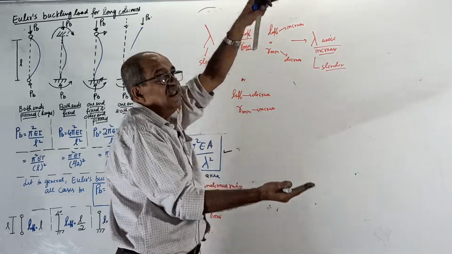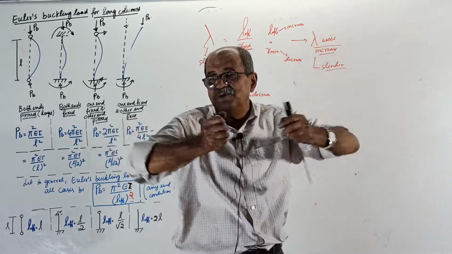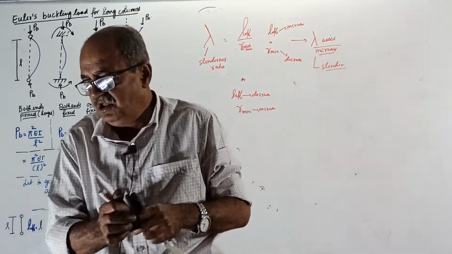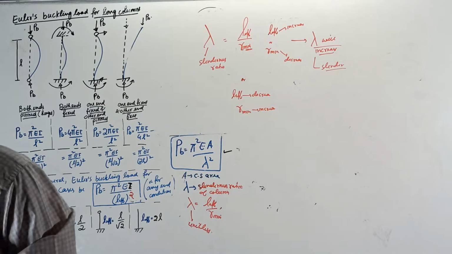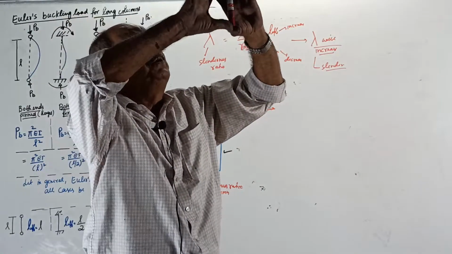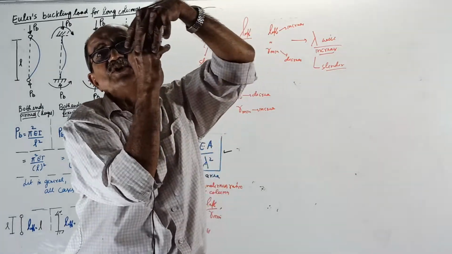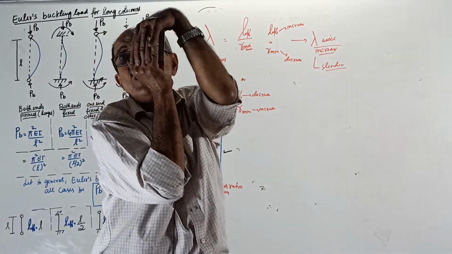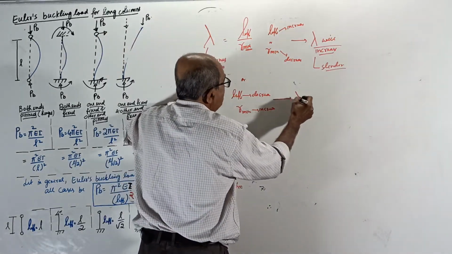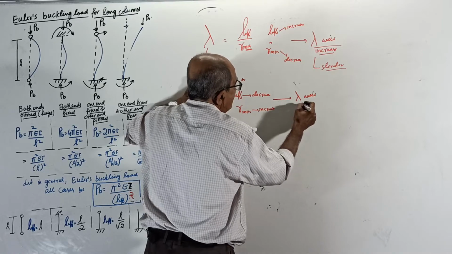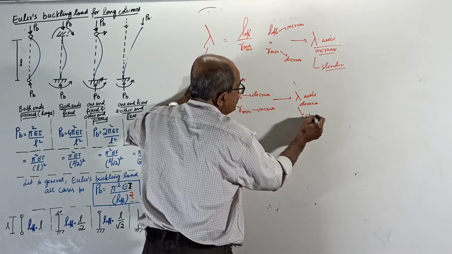That is, length becomes lesser and lesser, the column becomes bulging this way. See here, I'll show you. Length reduces and the column becomes what? Thicker. See here, length reduces, it becomes thicker. Now you can't buckle easily. It has got high strength in buckling. It cannot buckle so easily. Then lambda will decrease, and it will try to become a short column.